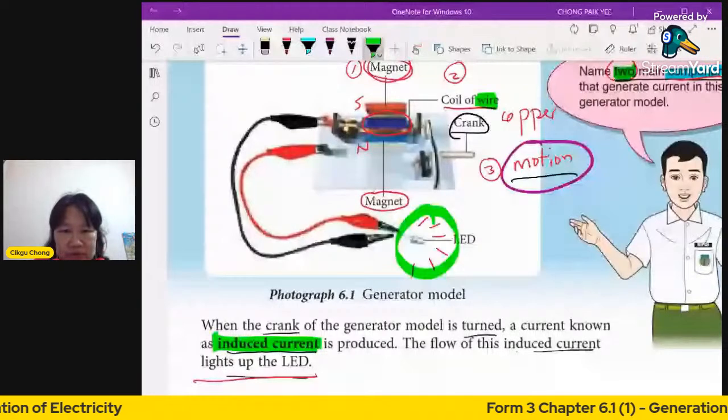I will just make it a little bit bigger for you so you can see better. This I bought from IKEA. It is a torchlight, but torchlights, as you know, all need a battery, right? This one doesn't work on battery. Instead, you put your hand in and then you turn. This is called a crank. Now I want to show you how it works.